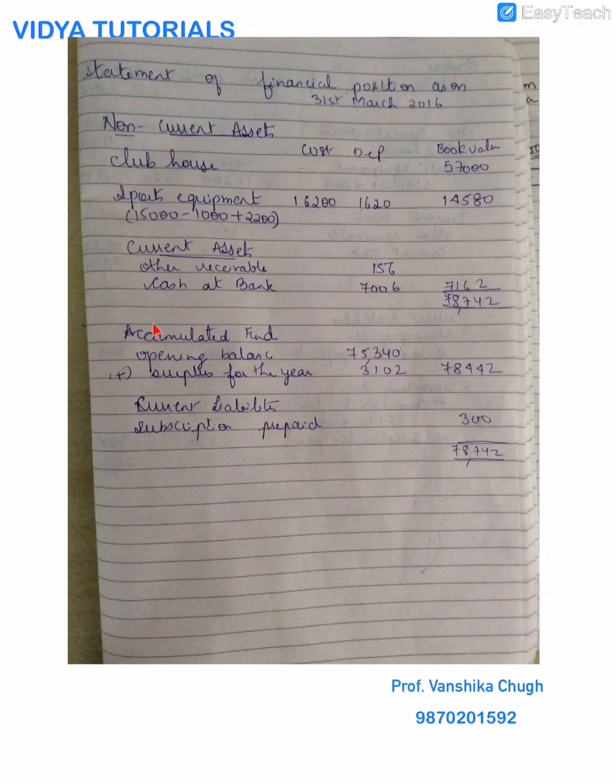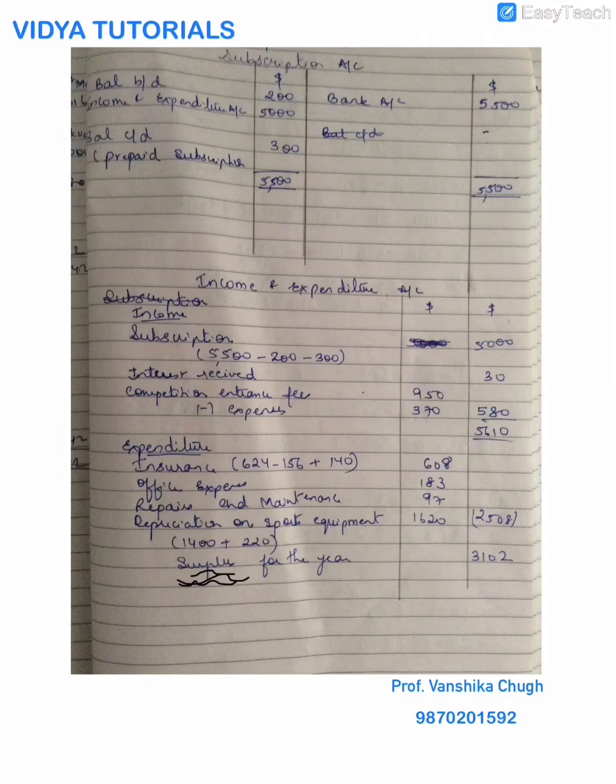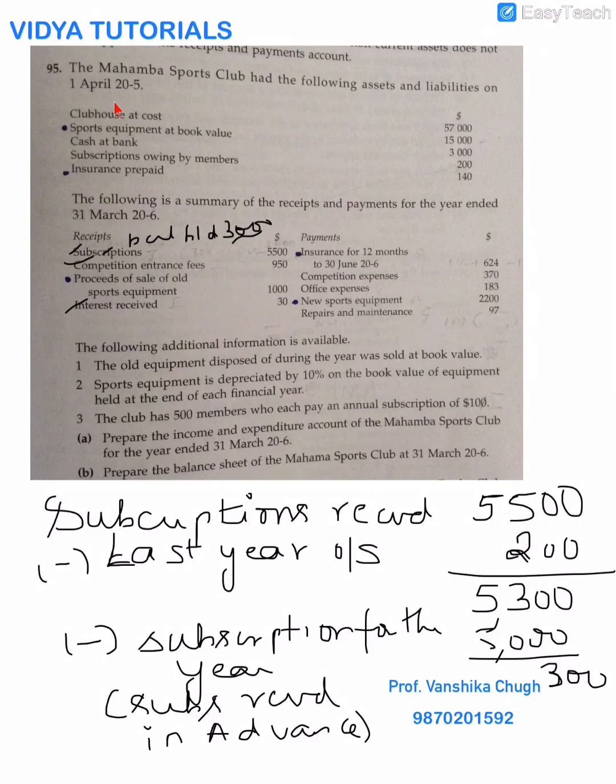Now I will go for the liability section, where your first is accumulated fund. Remember, in your clubs and societies, it is not the capital, it is accumulated fund. Now if it is not provided in your sum, you will go to the opening balances. These are my opening balances. So you will get your accumulated fund from here.